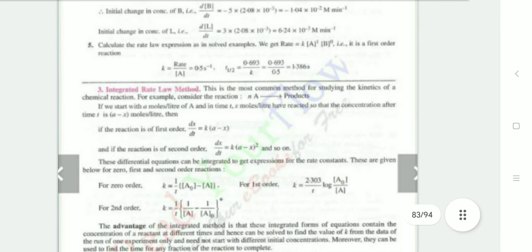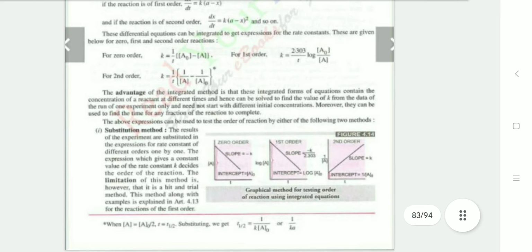Third is the integrated rate law method. This is the most common method for studying kinetics of chemical reactions. Consider A converted into products. If the reaction is first order, dx upon dt is equal to k into (a minus x), or second order, dx by dt is equal to k into (a minus x) squared. For the first order, k is equal to 2.303 upon t log a naught concentration by concentration at time t.